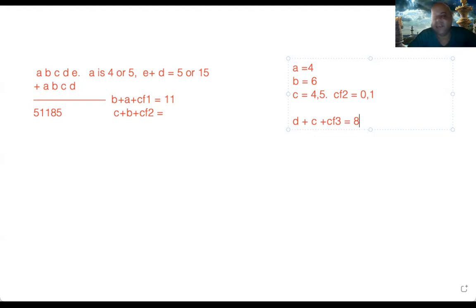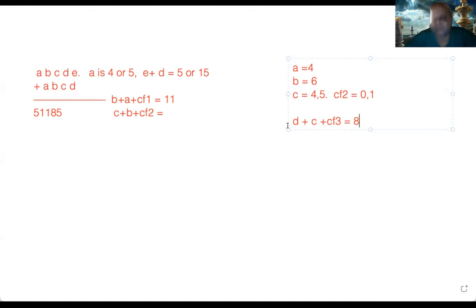Otherwise, if E plus D is 15, then carry forward 3 is 1. We will try it whichever way first. So first let us assume E plus D is equal to 5. Now if E plus D is equal to 5, that means D also can never be more than 5.